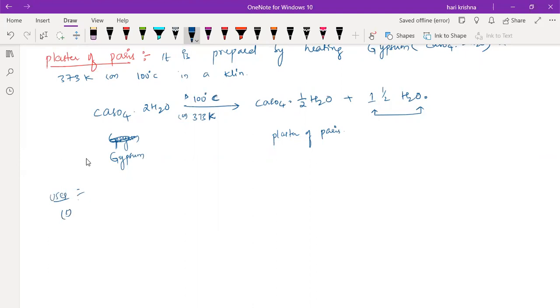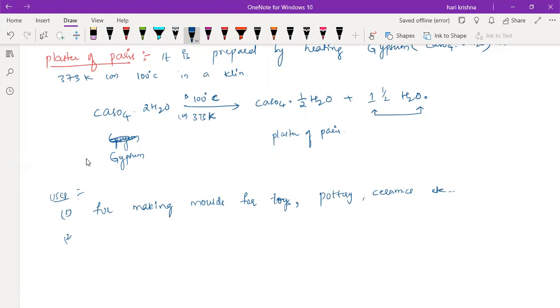Next, uses. What is the use? For making the molds for toys, pottery, ceramics, and for making smooth surfaces.